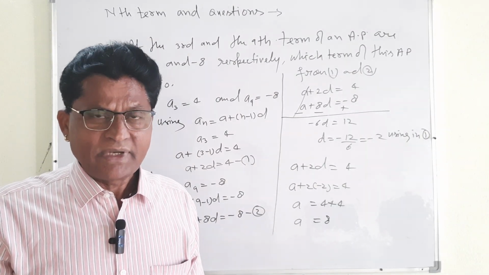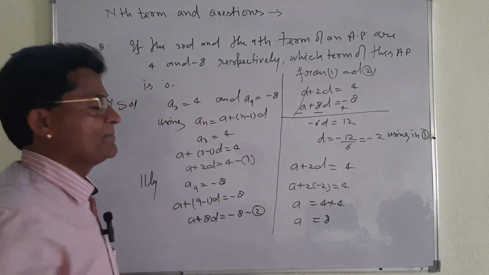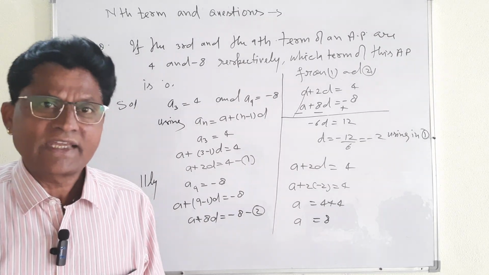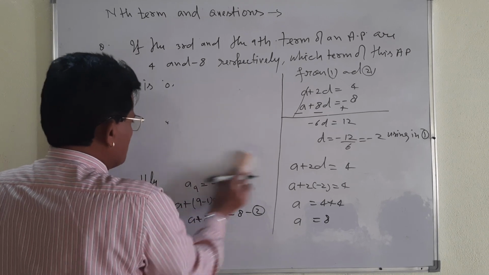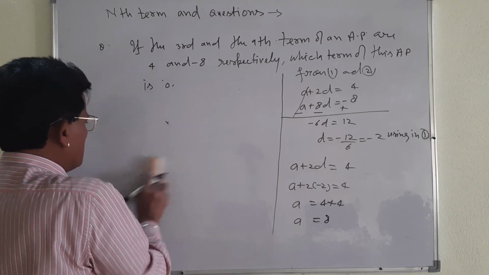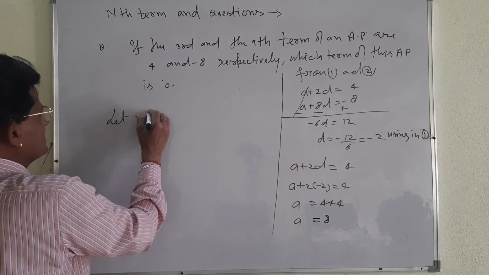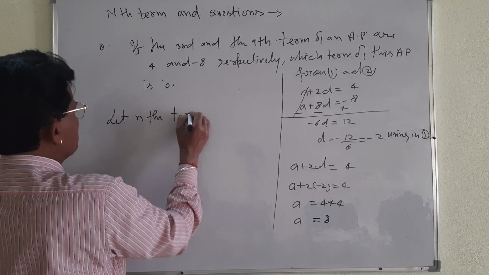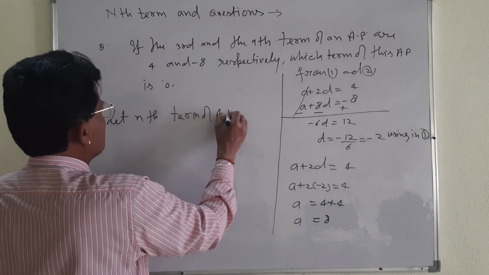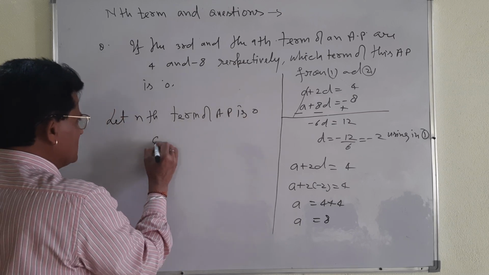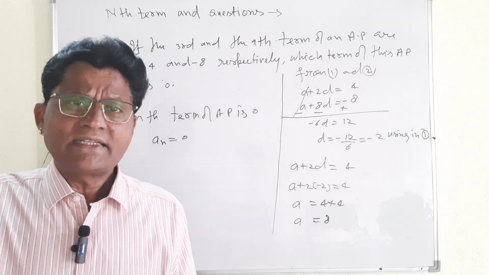But the question has not been completed, because it is asked which term of the AP is 0. Let me take the nth term to be 0. Okay? You will use it. That I am going to assume, my dear student, the important part of this question. Let nth term of AP is 0. Nth term is AN will be equal to 0. AN will be 0. What does it mean?